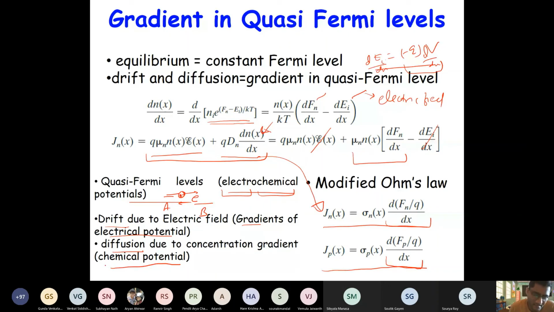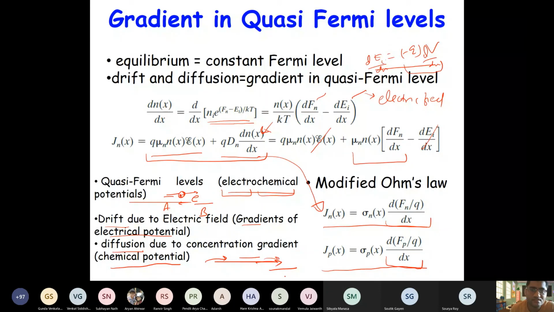It is a tendency to give away the particle. So if something is at higher potential, it will give away the particles. So particles will go from higher chemical potential to lower chemical potential. So they are somehow related to the Fermi level, but exactly, the Fermi level is the electrochemical potential.